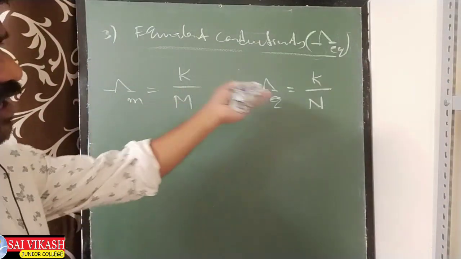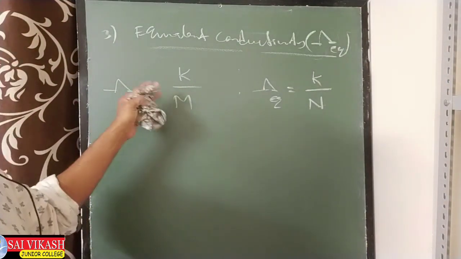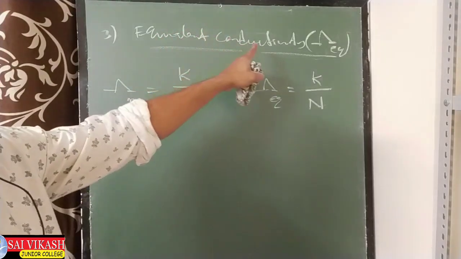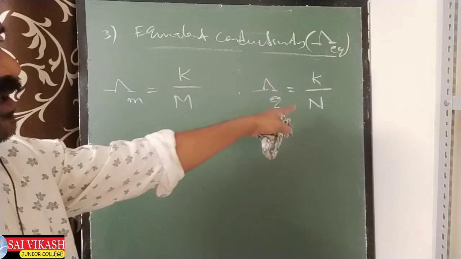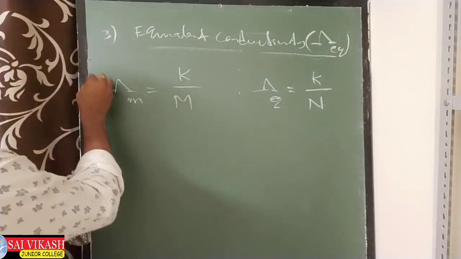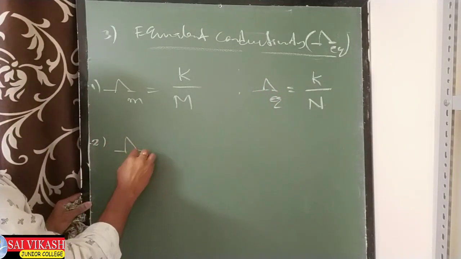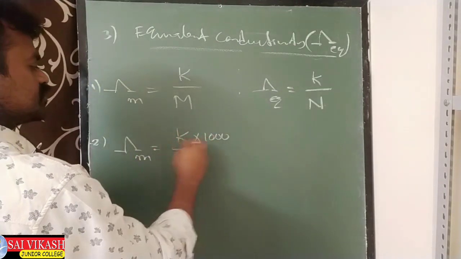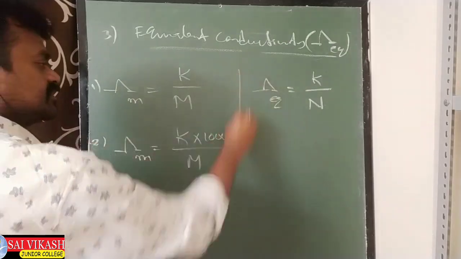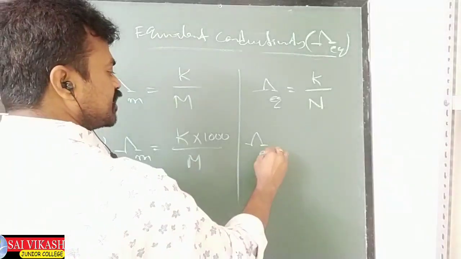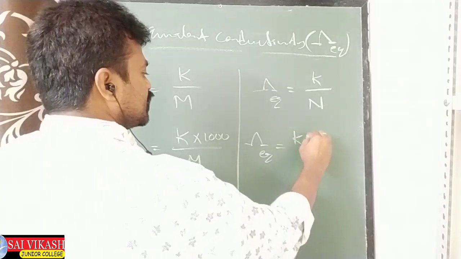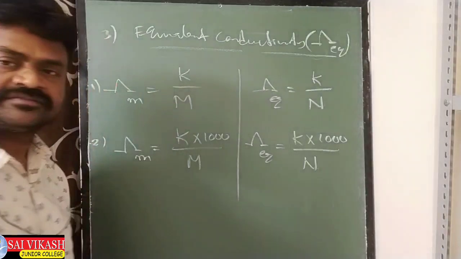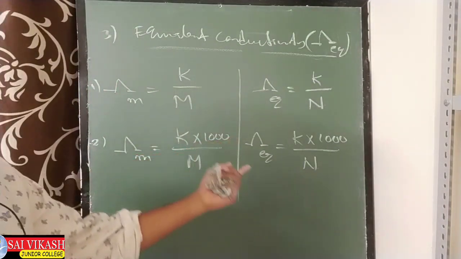Normality comes in place of molarity because there it is molar conductivity, here equivalent conductivity. Equivalence will come in the normality concept. That's why I took normality here. This is the first formula. What is the second formula of molar conductivity? Lambda M equal to K into 1000 by molarity. Similarly here also lambda EQ equal to K into 1000 by normality. Only the units change, that's all.